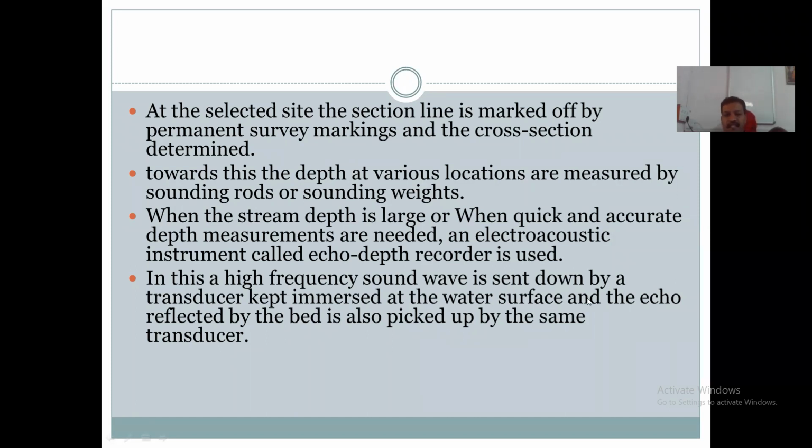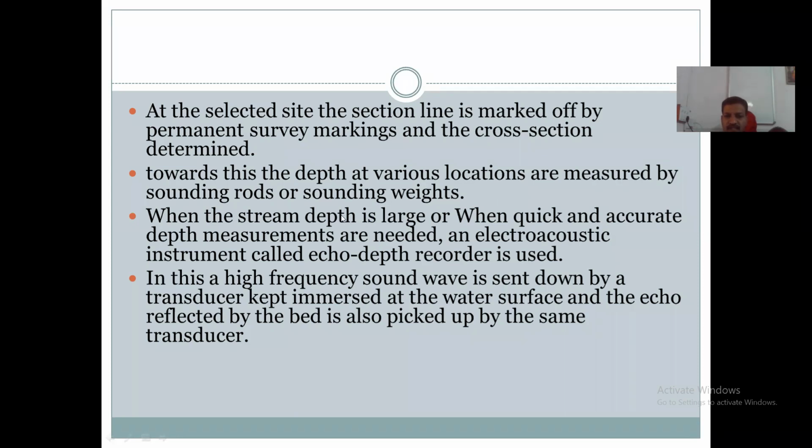Depth कसं measure करायचं? For measuring the depth of flow, sounding rods or sounding weights are used at the various locations. These sounding rods are used for measuring the depth. So this is for shallow depth.